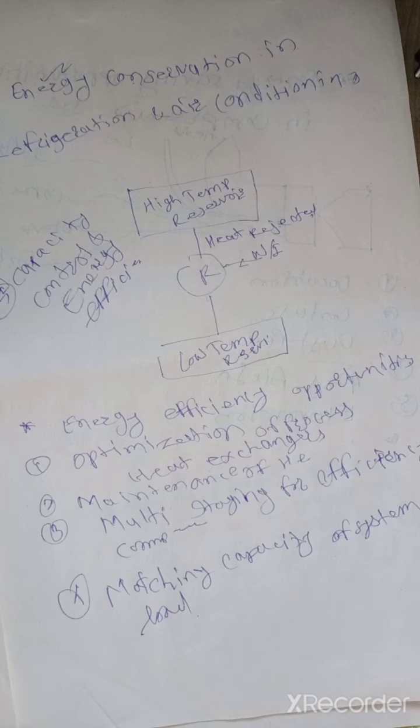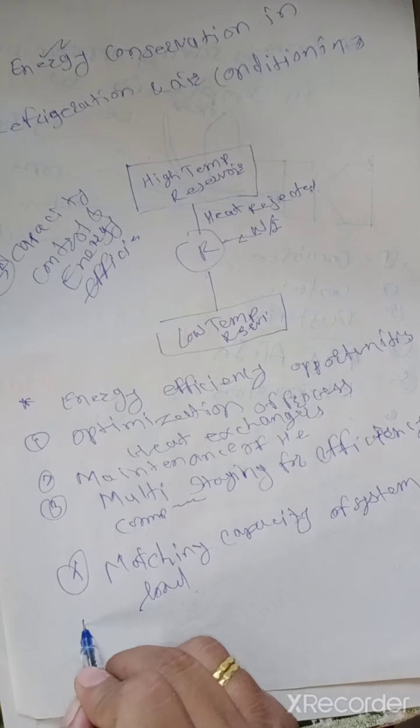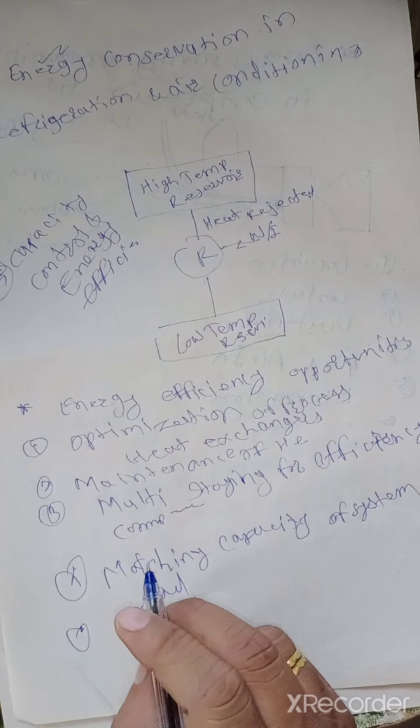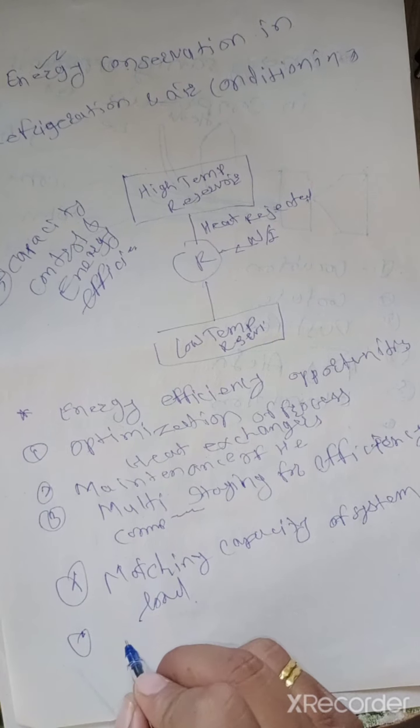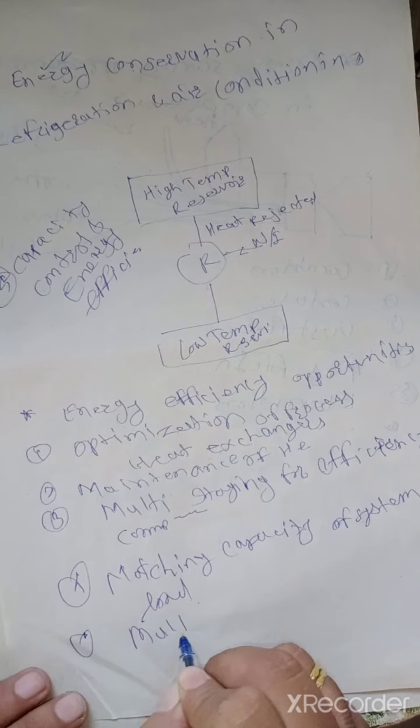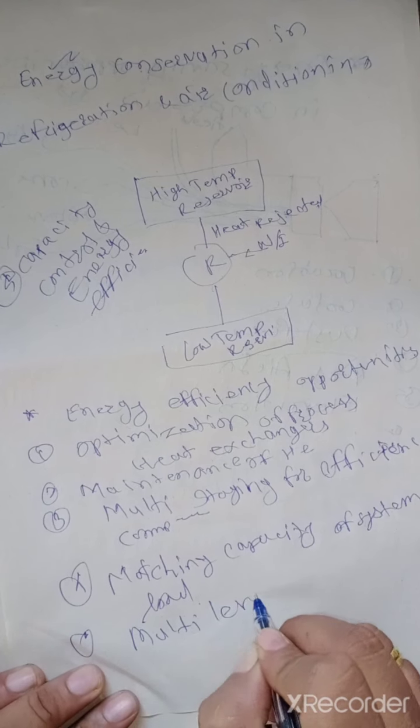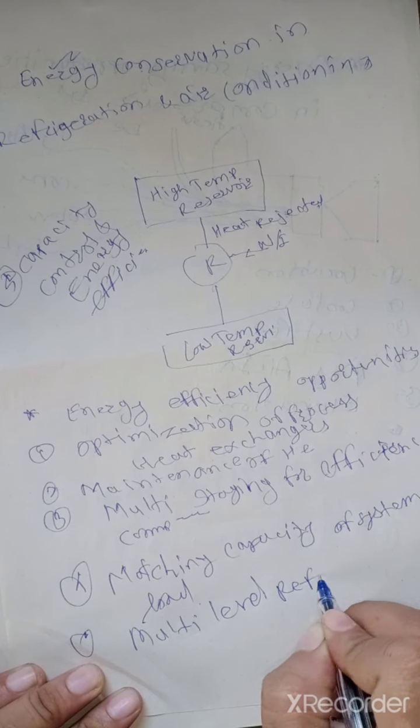So, next is multi-level refrigeration for plant needs.